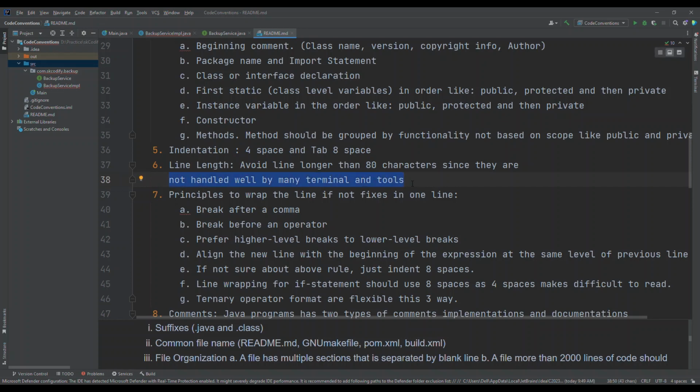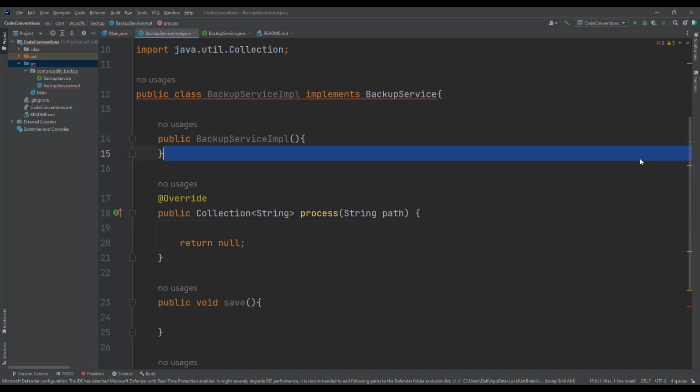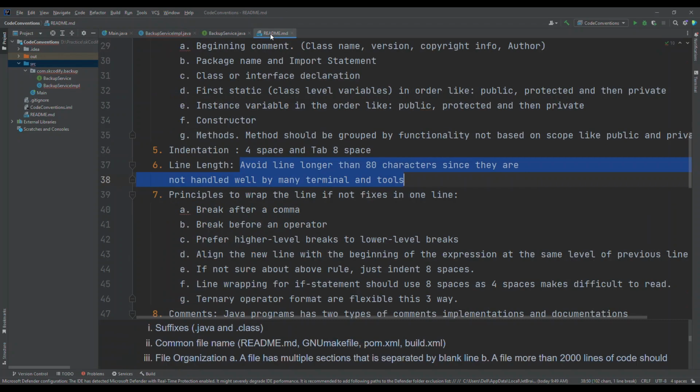This is about older days, when some terminals like CMD did not handle more than 80 characters in a single line. It also decreased readability. If we keep writing and writing off the screen, it does not look good. So ideally the line break is at 80 characters.